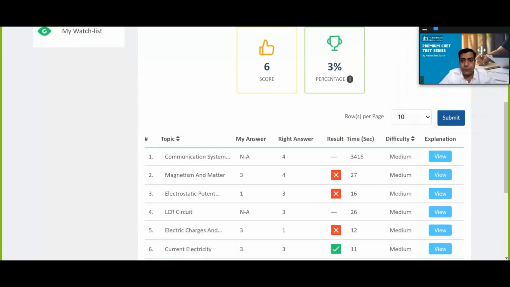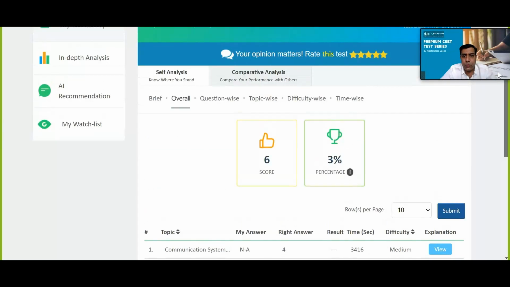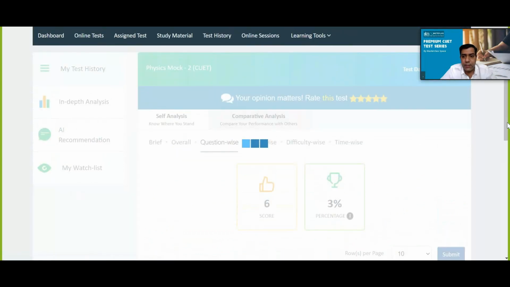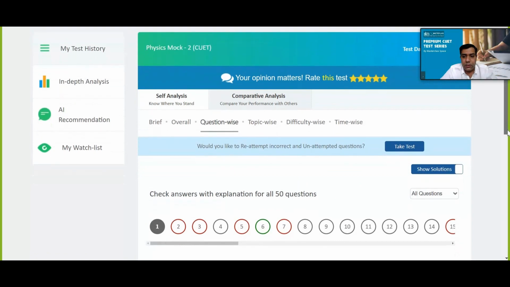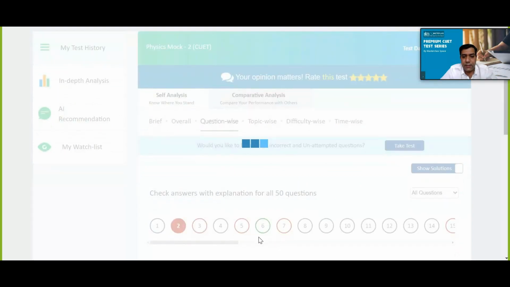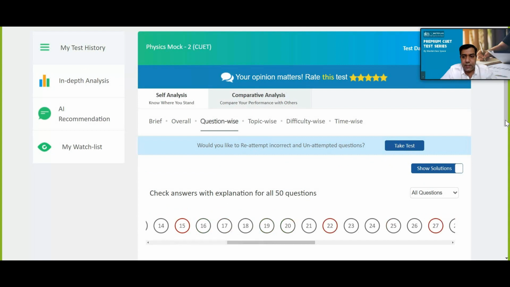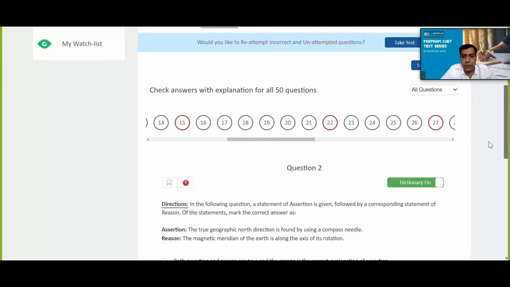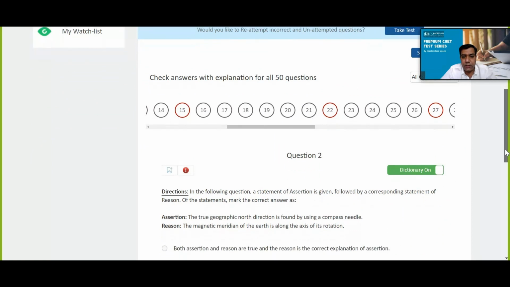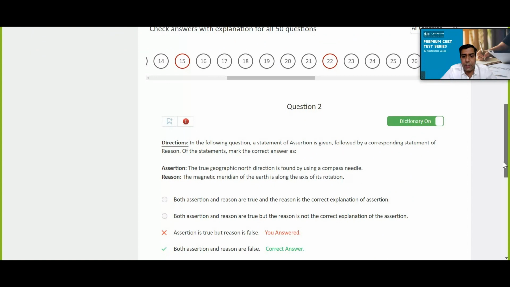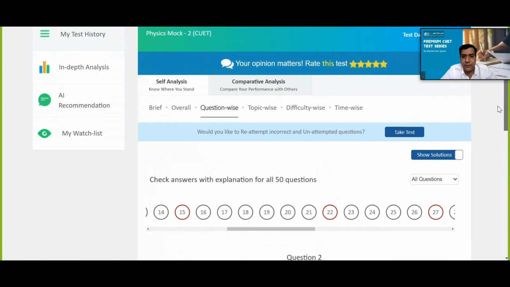Like this. Now if I move and check question wise also, I can see that these red ones are basically incorrect, the green ones are correct ones. As I click on the question, I can get the question. What was the question? What did I score? What did I answer? What was the correct answer? Like this.